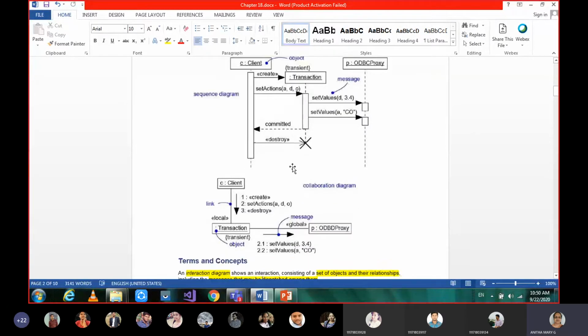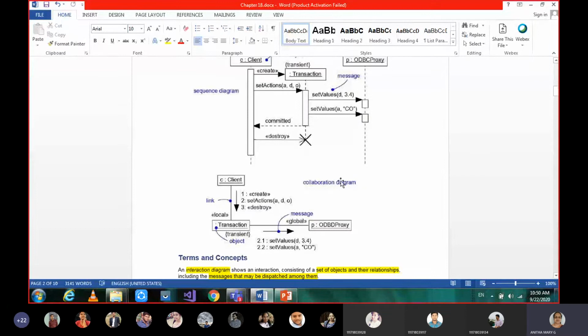Okay. Similarly, when we go for collaboration diagrams, it is the structural organization of the objects. Whatever objects we have in sequence diagrams, those objects we place randomly. So first is client, then transaction, and then proxy. In collaboration diagrams the objects are connected with links.